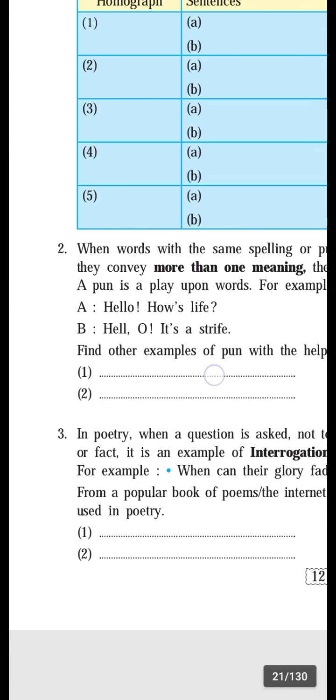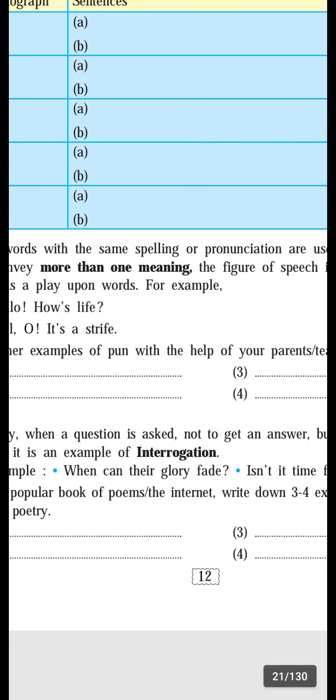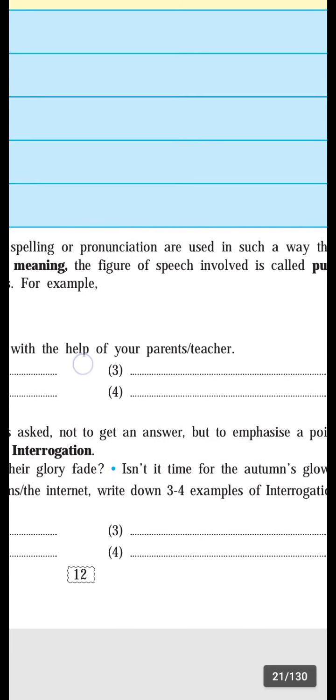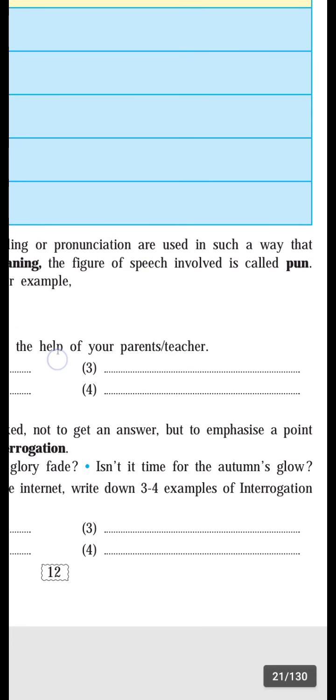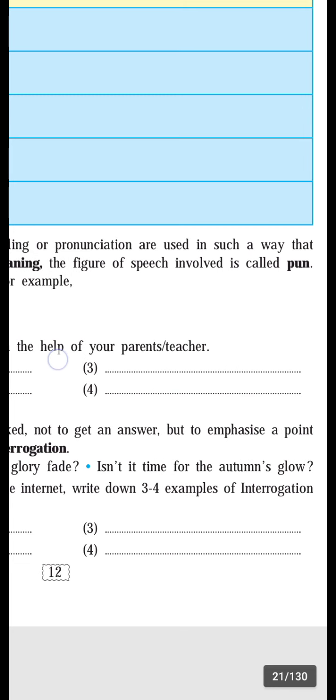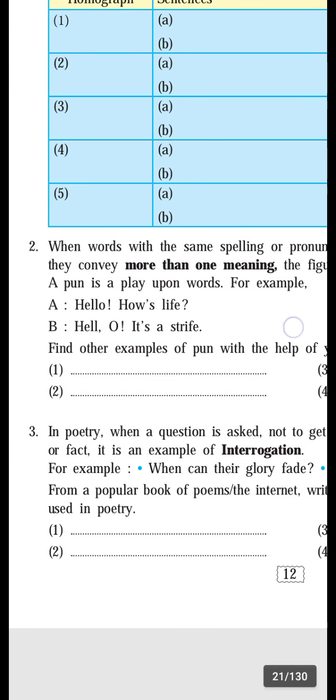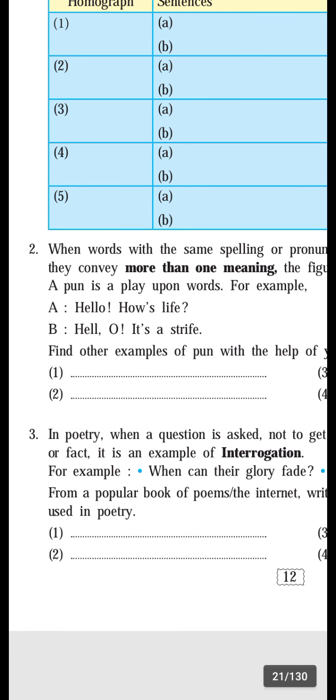See again. In poetry, when a poet uses a question not to get an answer, where the answer is not expected, but to emphasize a point, emphasize means to give stress on a point or a fact, it is an example of interrogation.